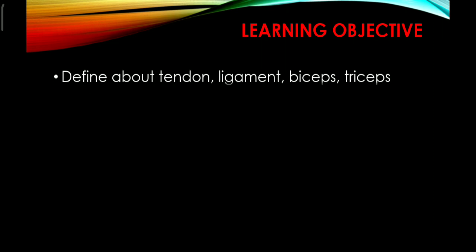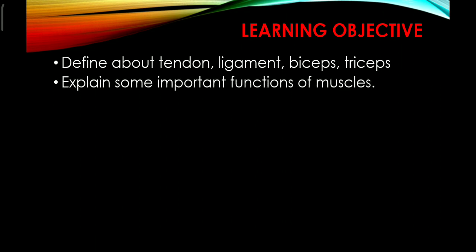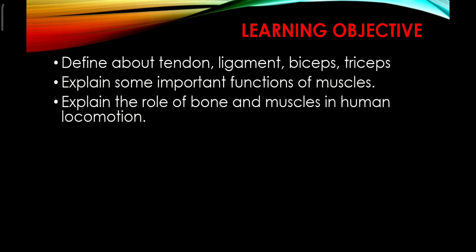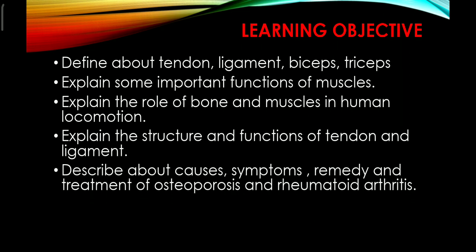Now the learning objectives of my today's lecture. After completing my today's lecture, students would be able to know, or you can easily define, some important definitions like tendon, ligament, biceps and triceps. You can also explain some important functions of the muscles. You can also explain the role of bone and muscle in human locomotion. You can explain the structure and functions of tendon and ligament. You will be able to describe the causes, symptoms, remedy and treatments of osteoporosis and rheumatoid arthritis.